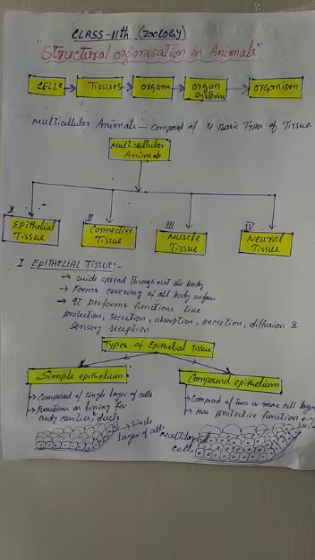My today's topic is the structural organization in animals. In the animal kingdom, we come across a large variety of organisms, both unicellular and multicellular. In unicellular organisms, all the essential functions like respiration, excretion, digestion, reproduction, etc. are performed by a single cell. But in multicellular animals, the same basic functions are performed by different groups of cells.